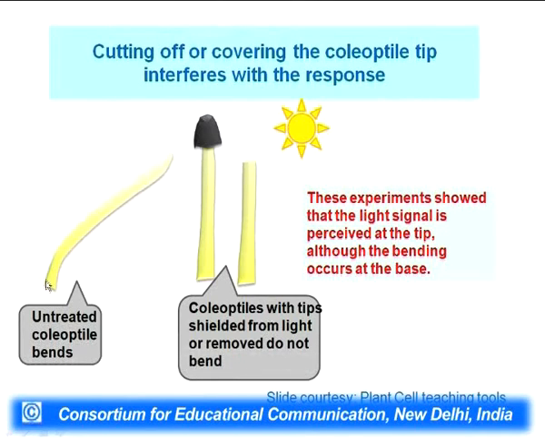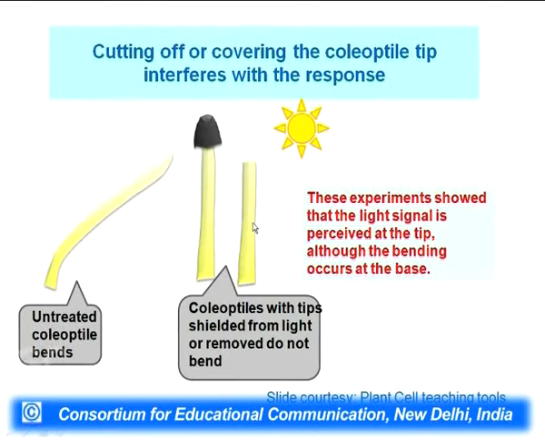This coleoptile can bend. If light is falling on one side, it will bend towards the light. Now, the simple experiments are like if the tip is cut, as is shown here, or the tip is covered with something which does not allow the light to fall. In these two cases, they do not respond to the light, or there is no phototropism.